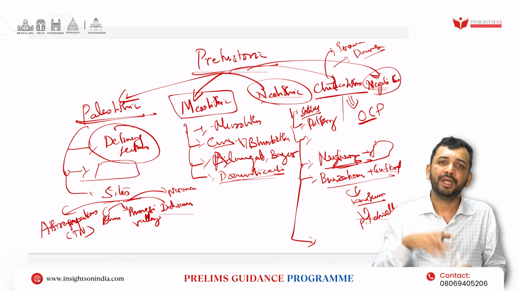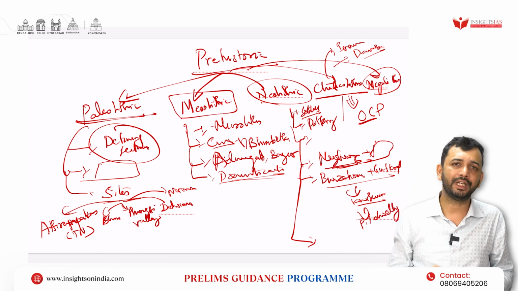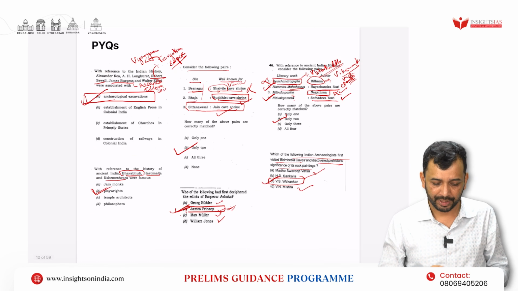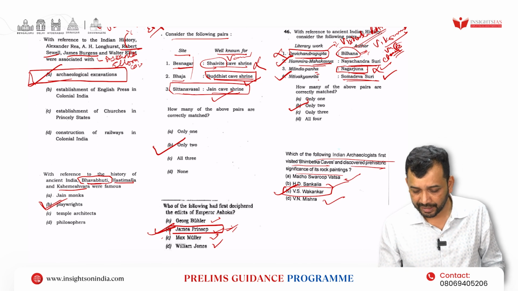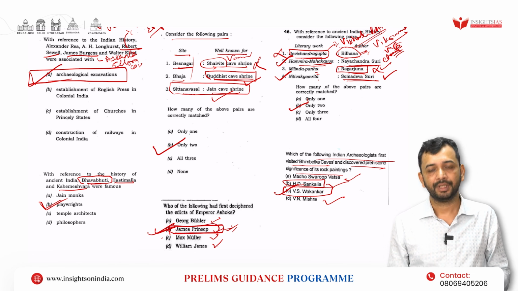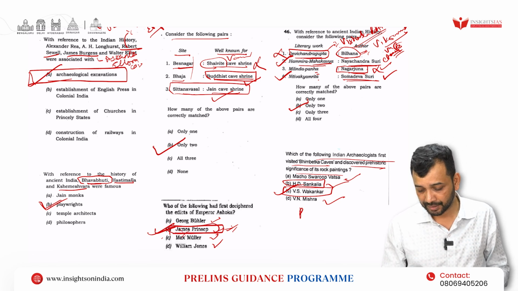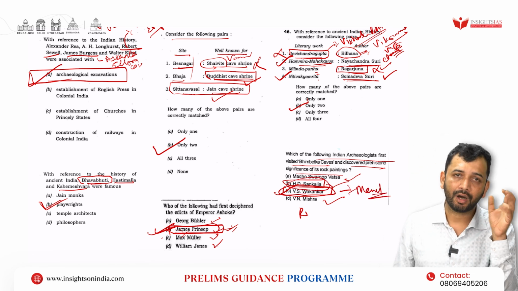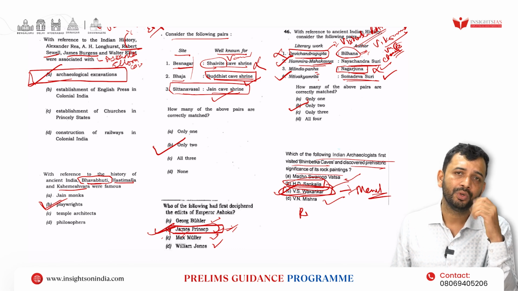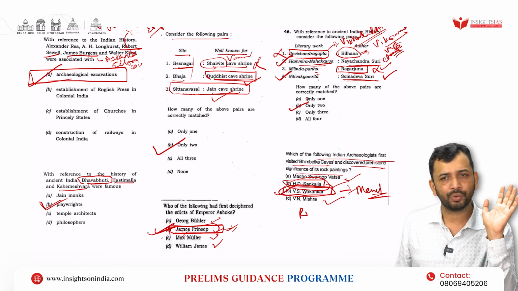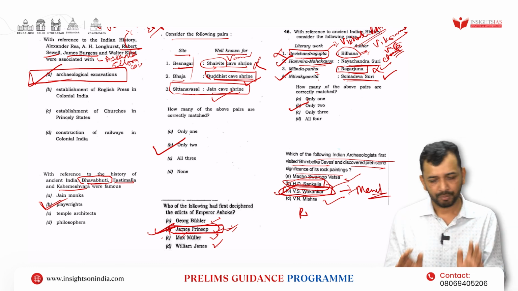And along with them, the important archaeological people who have been associated, as we have discussed in our previous one, where I told you the sources of history, right? H.D. Sankalia, right? Or let's say, James Prinsep, right? Sorry, not James Prinsep. Wakankar, known for Mesolithic or Bhimbetka, or Sankalia is known for the early prehistoric sites, or the father of prehistoric time, that has been called Robert Bruce Foote. These people should be known by name, right? So that much should be more than sufficient.